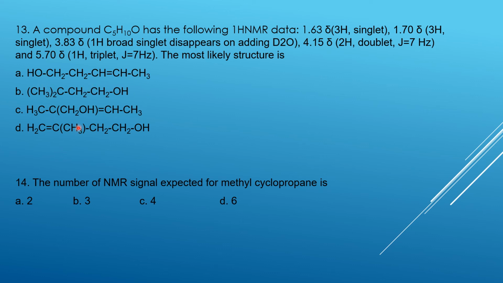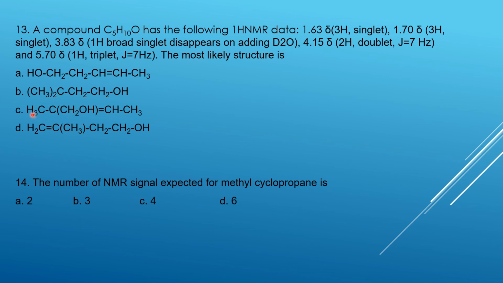In all the compounds, OH groups are there. So that is, this one is not useful. And the next thing, 3 hydrogens are there. 3 hydrogens singlet. We need to check 3 hydrogens. Only 3 hydrogens are there. Here 3 hydrogens are there. But they will be chemically equal in environment. So it will become 6 protons only. Not a separate 3 hydrogens. It won't come. So this is also not there.